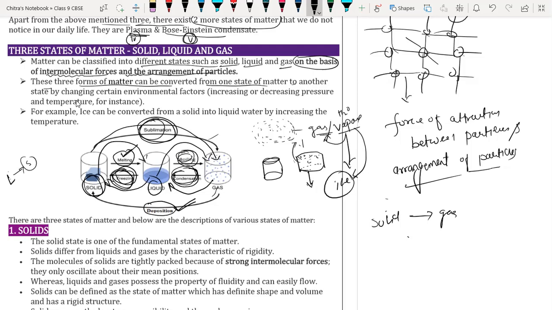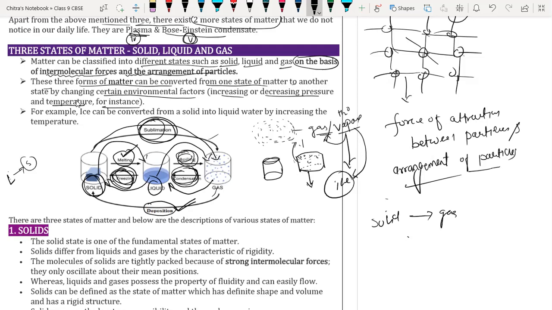Now, the next point we are going to discuss. The three states of matter are converted from one state to another by changing certain environmental factors, like increasing or decreasing the pressure and temperature. If we change the pressure or temperature, the state of matter will convert from one state to another. Understood, beta?